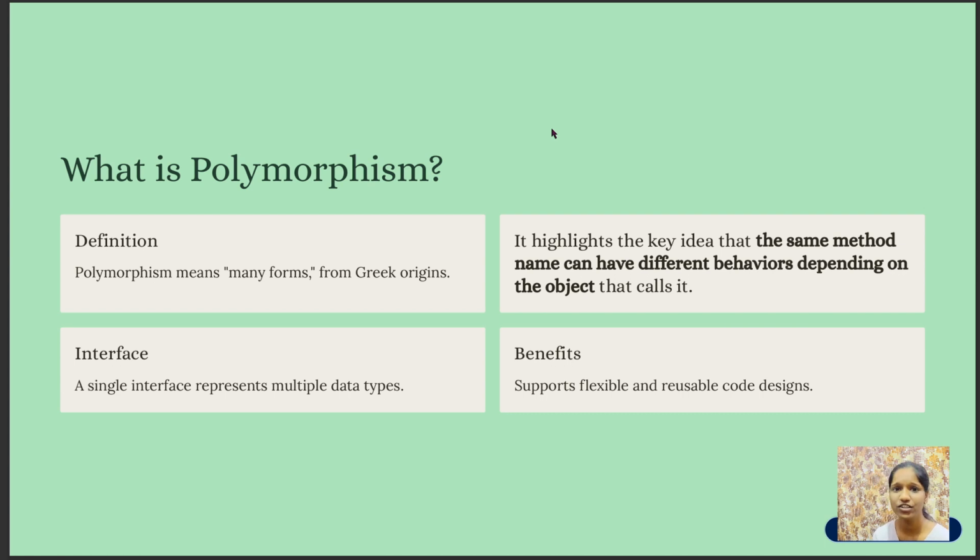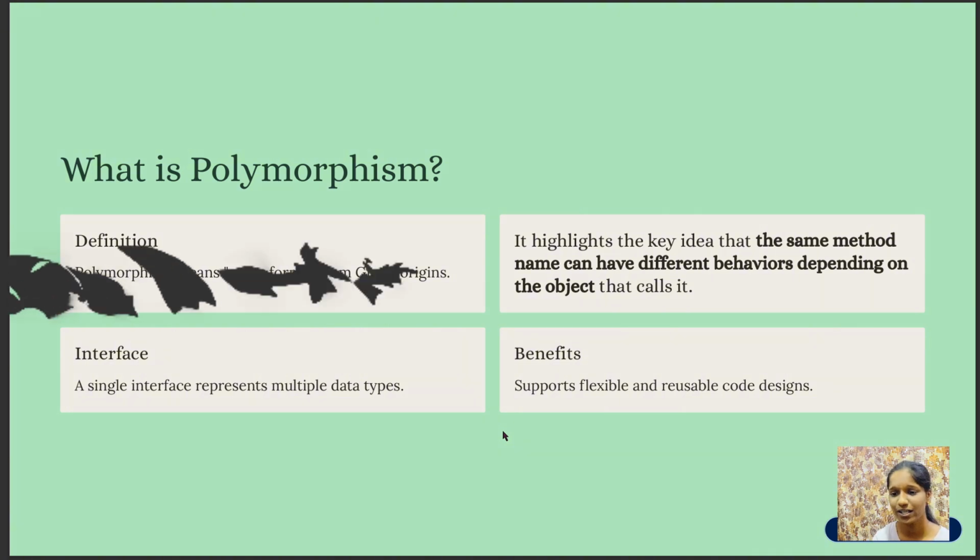For example, imagine you have a method called speak in different animal classes. A dog might bark, a cat might meow, and a bird might chirp, all using the same method named speak. This is polymorphism in action, and it highlights the key idea that the same method name can behave in different forms depending on the object that calls it. So the benefit is that it supports flexibility and reusability of code designs.